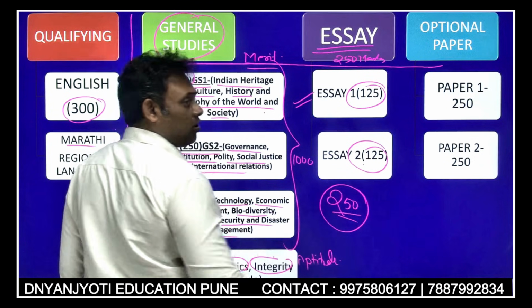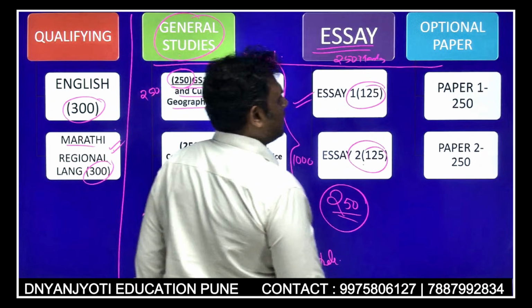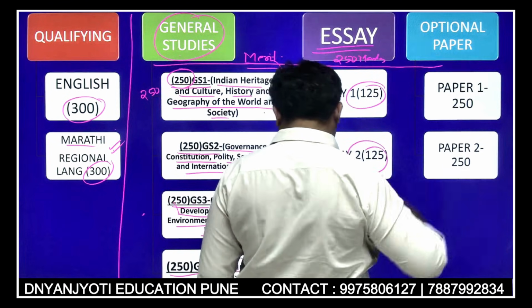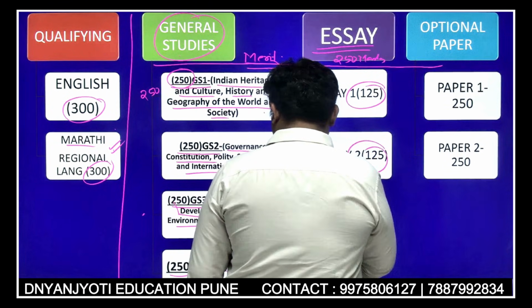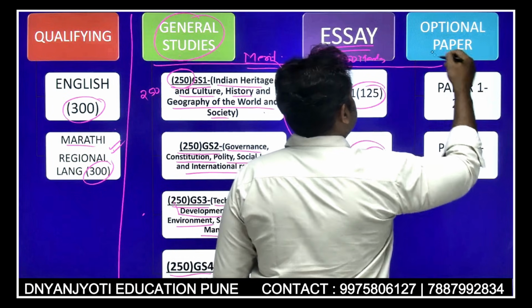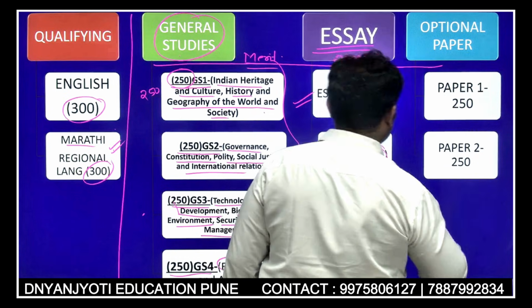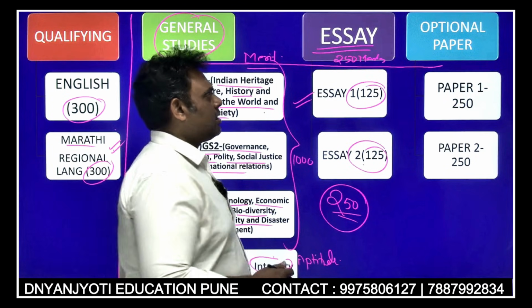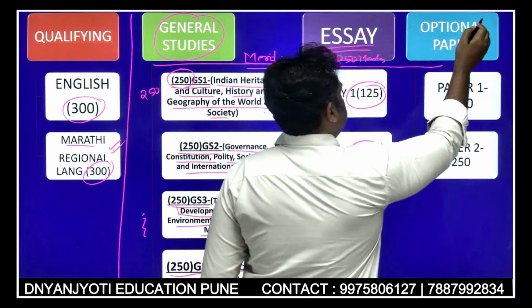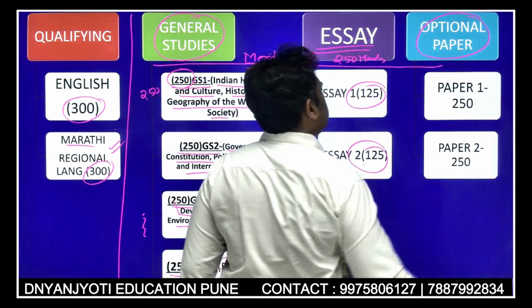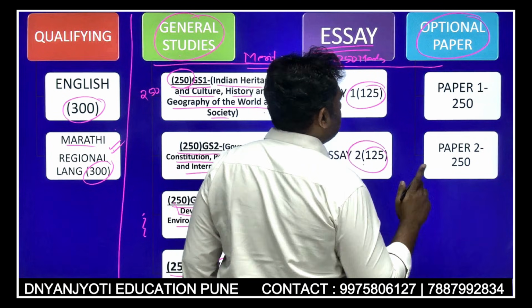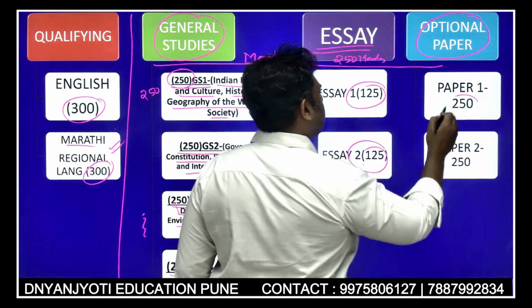Essay is for 250 marks, and then there is a list of optionals provided by UPSC, from which you have to pick any one optional, and that one optional should be prepared for 500 marks.